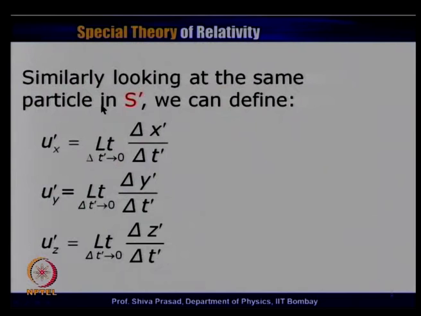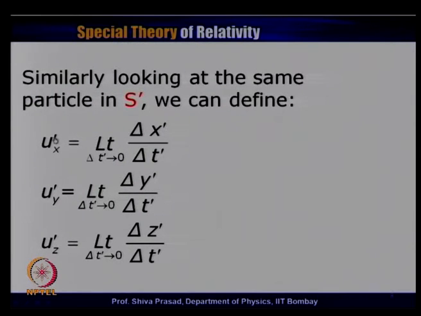It has to be delta t prime which should be used. An observer in a particular frame of reference has to be consistent. All the information must be used in his or her own frame of reference to evaluate things like velocity.